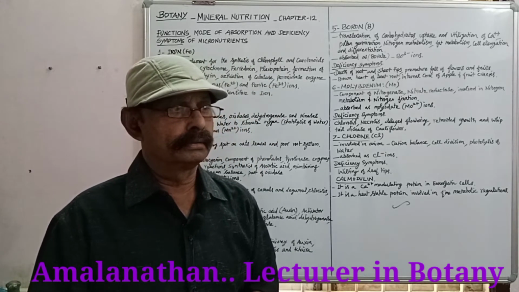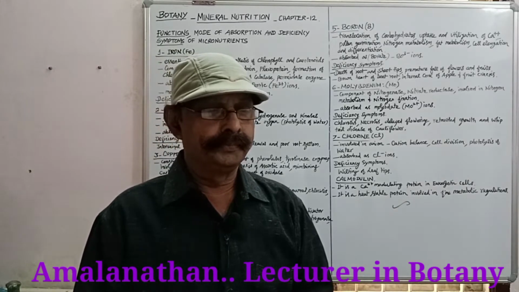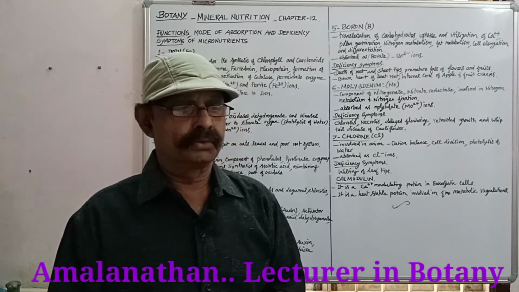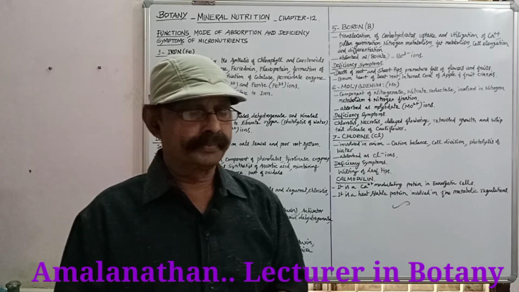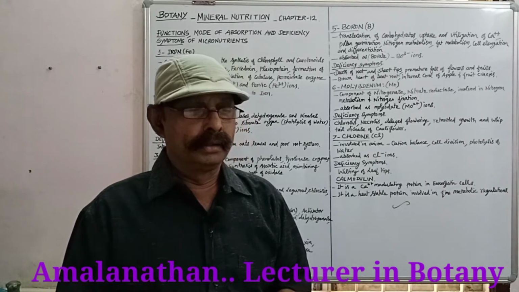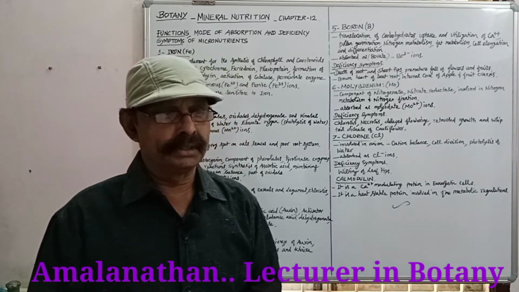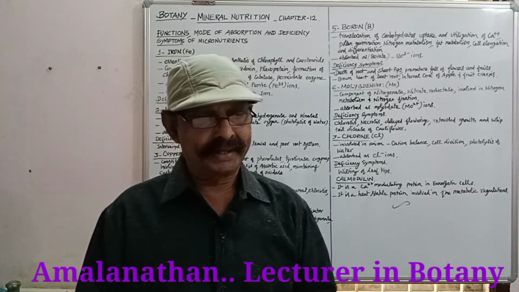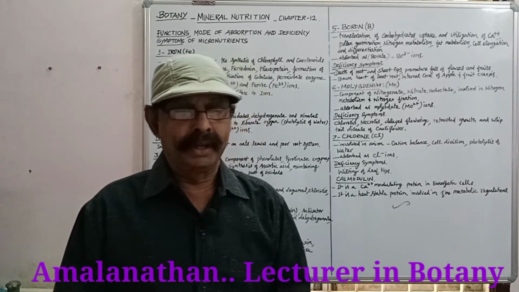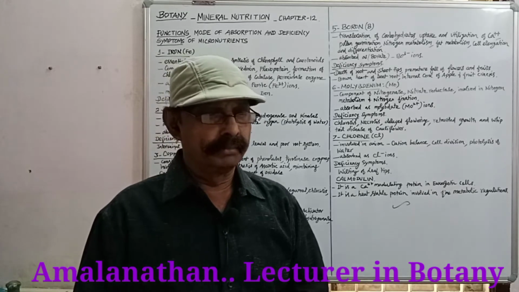They are very essential in very small quantities to the plants. In trace amounts, they are very essential for the metabolism of the plants. They play key roles in many plants.